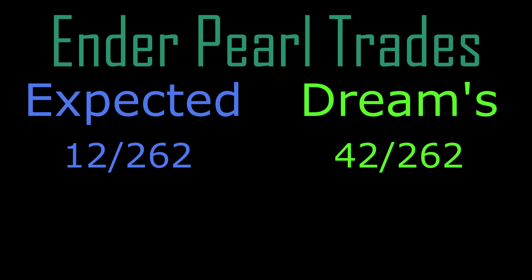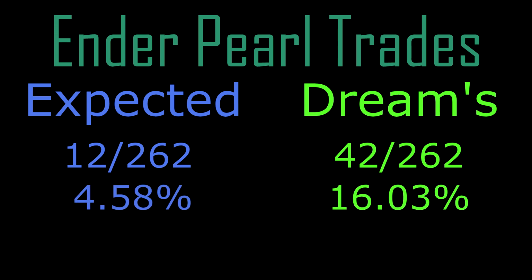And we saw these numbers in Geosquare's video, and although accurate, I just think they're a terrible representation of fractions. Like, when is the last time you were dealing with 12 262nds? So let's break these down a bit. Now if we look at the percentages, which you get by dividing the first number by the second and multiplying by 100, we can see that Dream got around 3.5 times better luck than the expected.